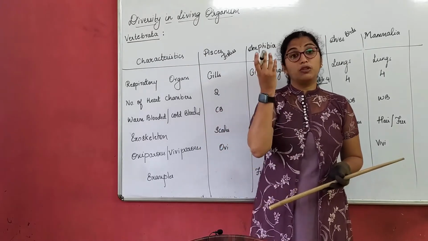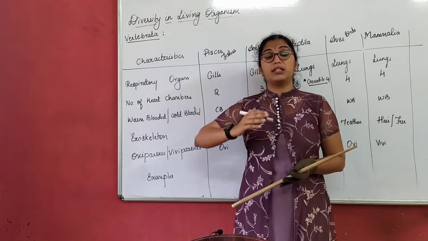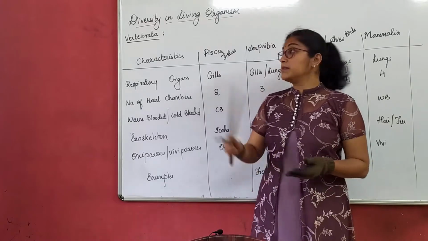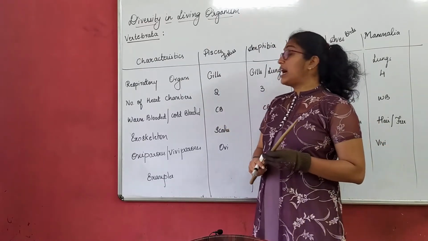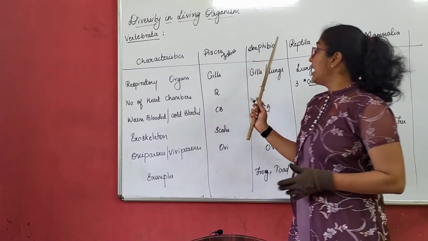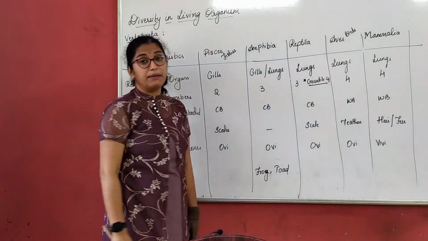That is, the notochord, which is present like a cartilaginous rod-like structure, is fully developed in the form of a vertebral column, and that we call Vertebrata. In Vertebrata we have several classes, that is we study Pisces, Amphibia, Reptilia, Aves and Mammalia.